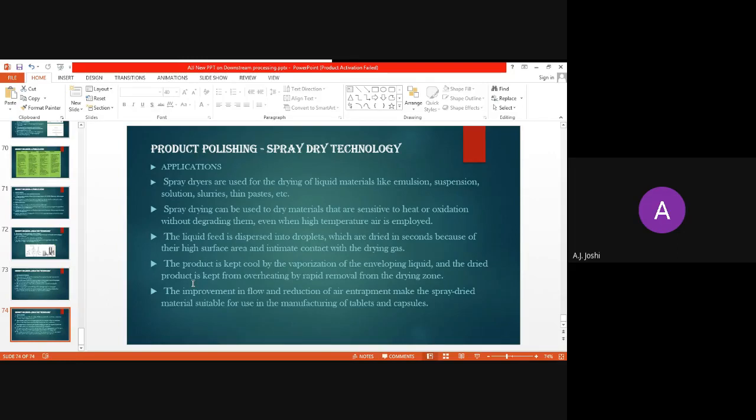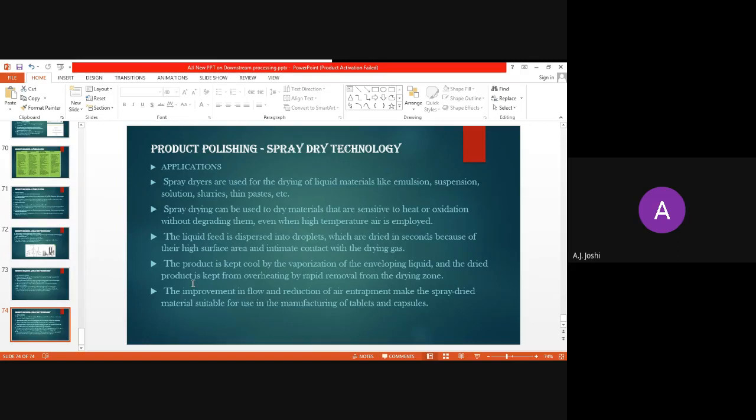Because of this droplet format, the product is kept cool by the vaporization of the enveloping liquid. So the product is not directly heated. Whenever the product is heat sensitive, it is protected in the spray drying technology.